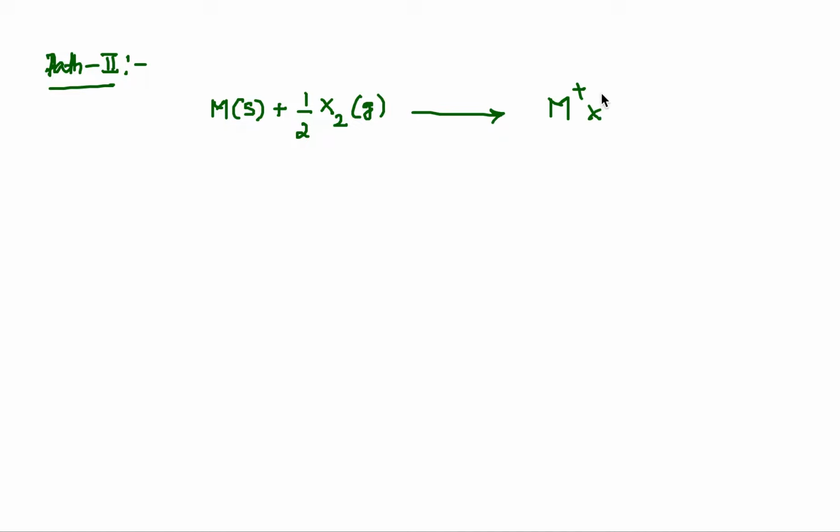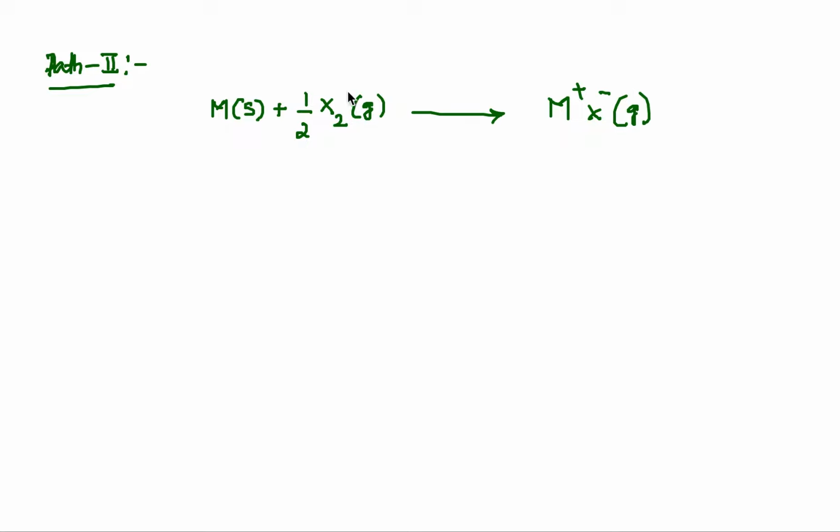So we can write the first path. Let's take the path 1. So what is the path 1 here? The direct combination of elements. So metal solid, and let's say X2 gas, a diatomic gas. Therefore we require half mole of that and combining to give us M plus X minus solid.